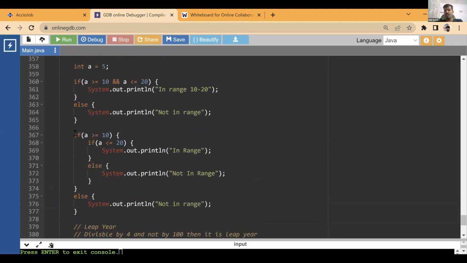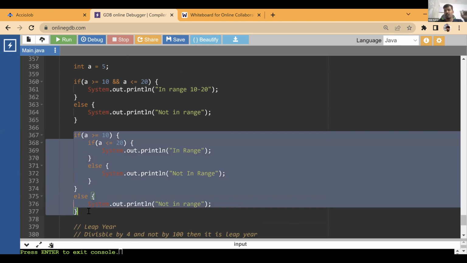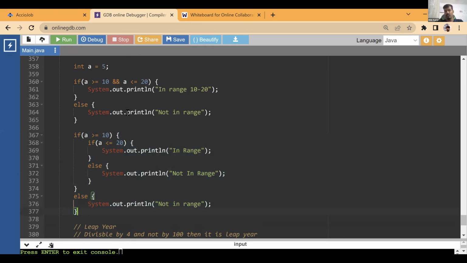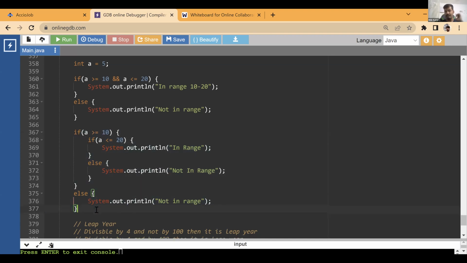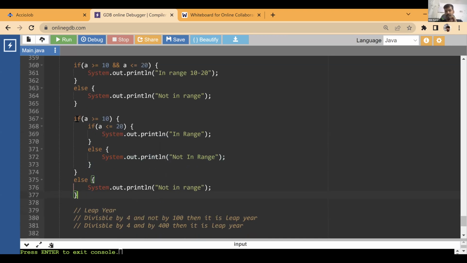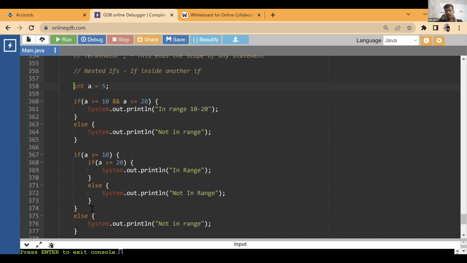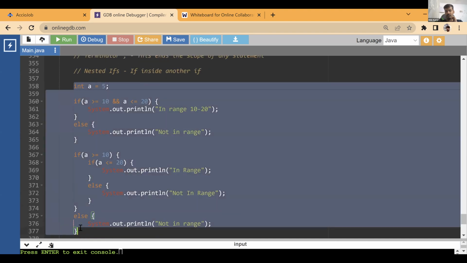In case you have done it using nested ifs, try to do it using logical operators. If you have done it using logical operators, try to do it using nested ifs. Okay. Understood? Clear?